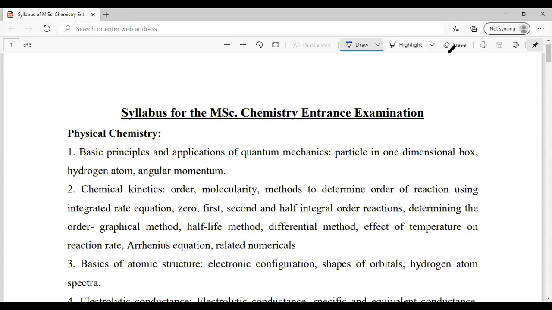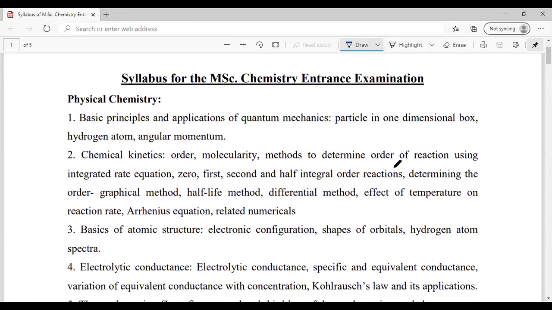Let's go through that. So this is the syllabus for the MSc Chemistry entrance examination of Pune University. Let's take a look at each of these topics, and we'll discuss the important things that you should go through in the last few days. In the first part, basic principles and applications of quantum mechanics, particle in a one dimensional box. This is very easy to cover. In particle in a one dimensional box, you have to go for the equation of energy as well as momentum. These are the two things that you have to cover, and also how to find the normalization constant. If you cover these three things, you are good to go in the part of quantum mechanics.